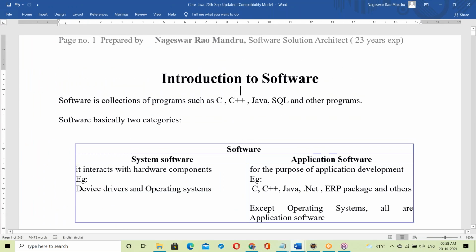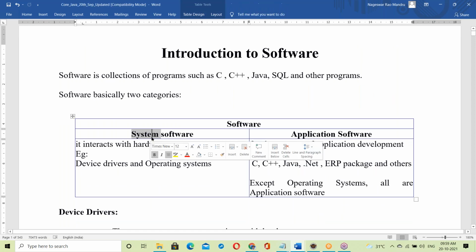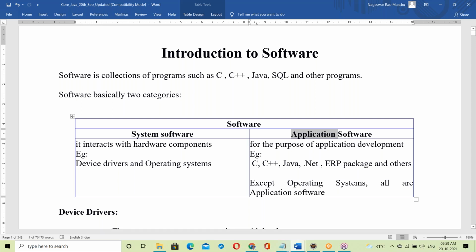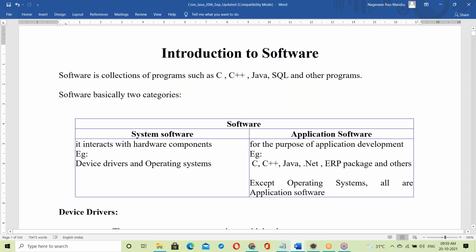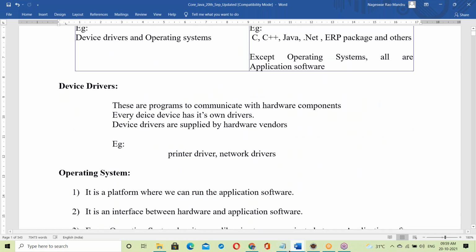See, in the document I have prepared: Introduction to software. A software is a collection of programs. Software basically has two categories: system software and application software. It is very clearly prepared in the document, not even a single word is missing, in the same order as my explanation, with no changes.